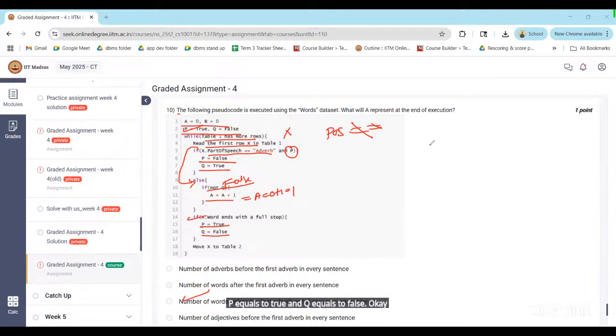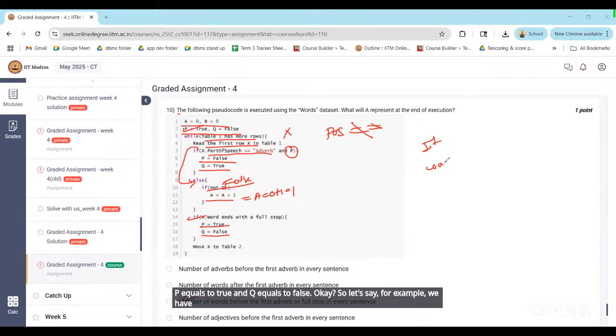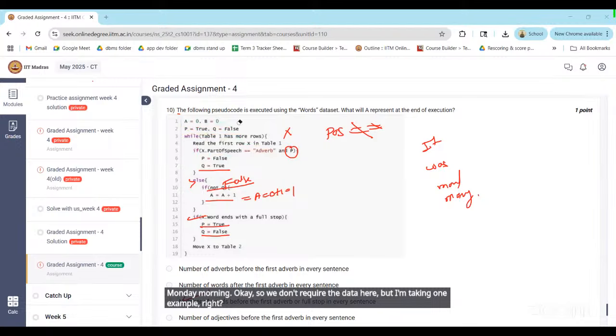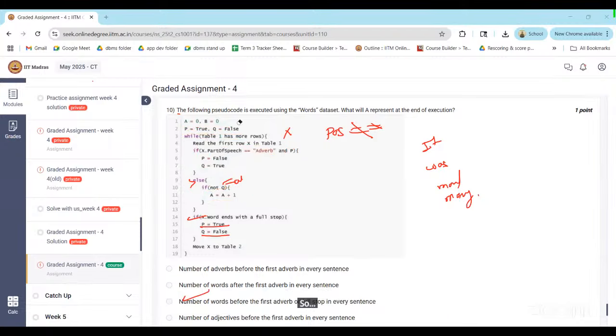Okay, so let's say, for example, we have "it was Monday morning." We don't require the data here, but I'm taking one example. What's the part of speech of "it"? Pronoun. We don't have any adverb here, no worries.